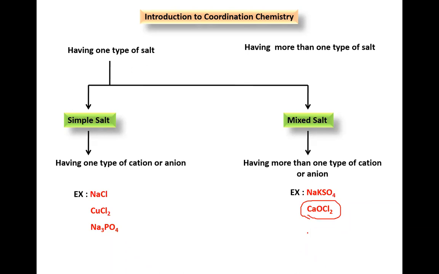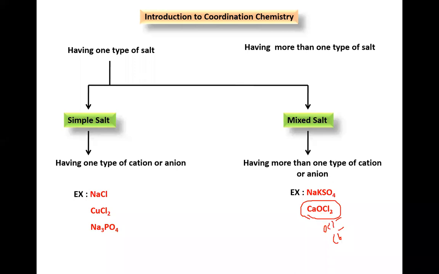Okay, that is not correct. In that, OCl2 is there, right? So the first anion is OCl minus, that is one type of anion, and one more, Cl minus. These are the two anions. Got it? Any confusions? Once again: calcium oxychloride, CaOCl2, has two Cl atoms.